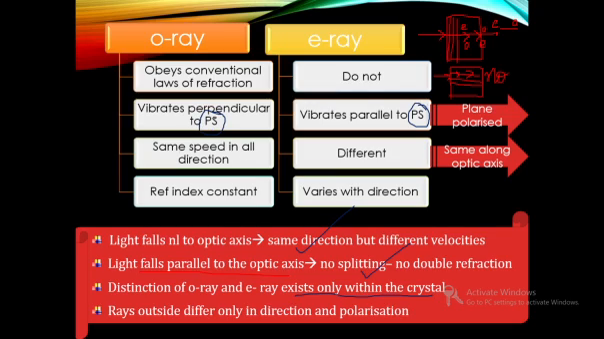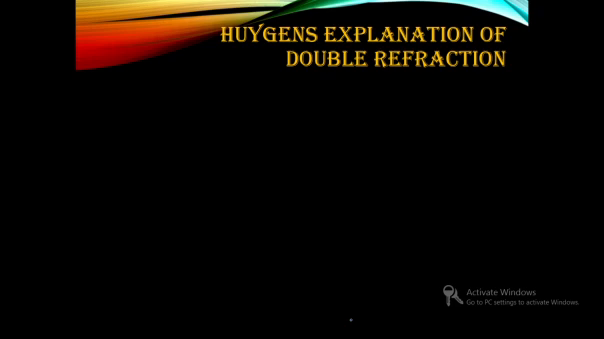So the principal section can be defined only inside the crystal. When the ray comes outside, we don't have any reference whether the ray is vibrating perpendicular or parallel to something. So the terminology of ordinary ray and extraordinary ray exists only within the crystal. Whenever the ray is outside, it differs only in direction and polarization. We cannot call them ordinary or extraordinary. They will be considered as P rays and S rays, that is, parallelly vibrating electric vectors and perpendicularly vibrating vectors.